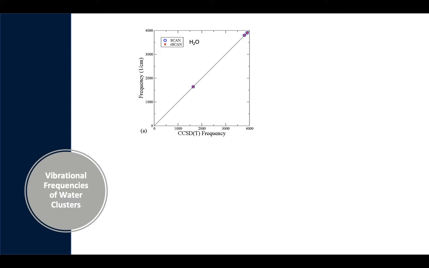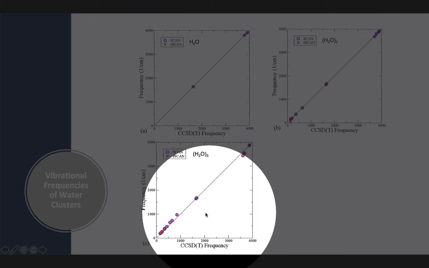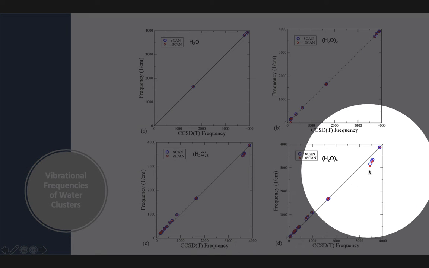So we also calculated the vibrational frequencies for water clusters. A vibrational frequency is a property that's very sensitive to the properties of the grid. So we use SCAN and rSCAN to calculate the vibrational frequencies of a single water molecule, dimer, trimer, and we see that SCAN and rSCAN show basically no difference. For the tetramer, we see small differences here and here.